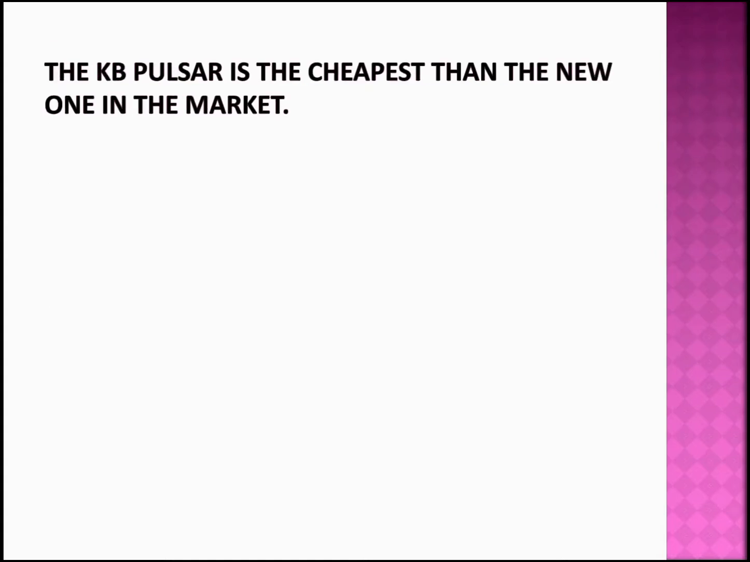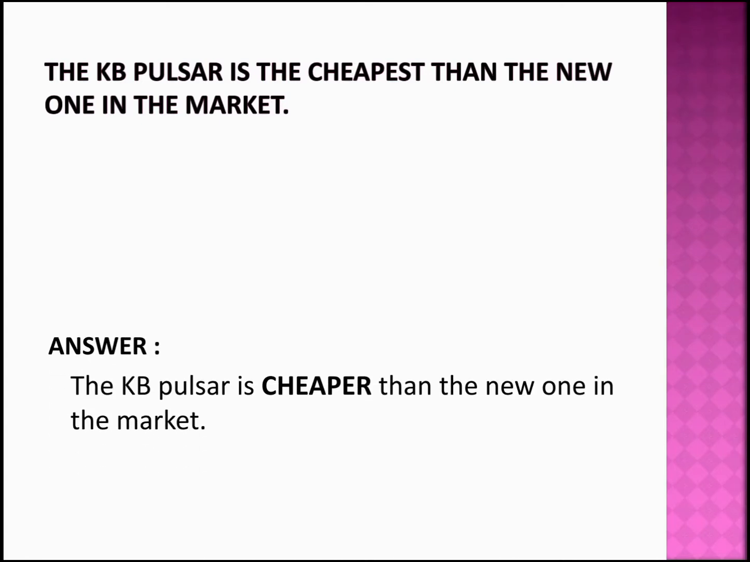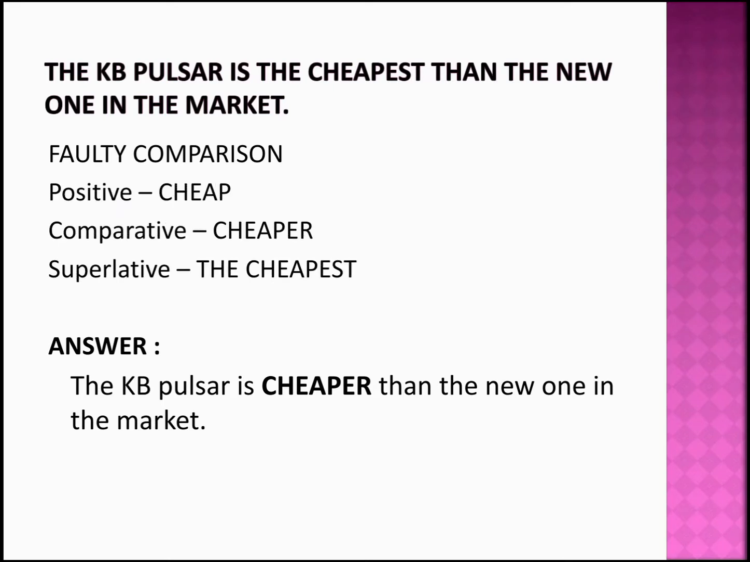Moving to the next question, the KB Pulsar is the cheapest than the new one in the market. The answer becomes the KB Pulsar is cheaper than the new one in the market. Now it's going to be a faulty comparison error. The positive, comparative and superlative words of the adjective cheap is cheap, cheaper and the cheapest respectively.